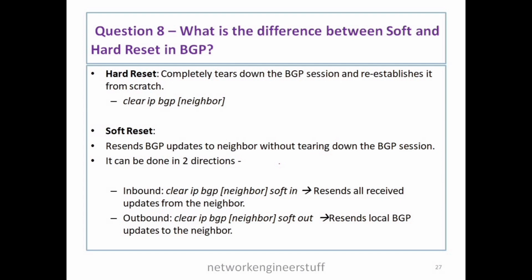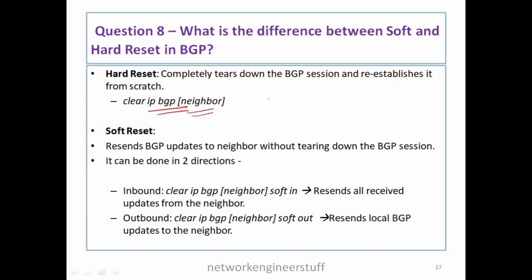Question number 8. What is the difference between soft and hard reset in BGP? When we talk about hard reset and soft reset in BGP, these are used very frequently. Guys who are working may be aware, they may be frequently using these commands: clear BGP neighbor, and soft reset out, soft reset in. A hard reset, when you give the command clear IP BGP mentioning the neighbor IP of that BGP, basically tears down the BGP session and re-establishes it from scratch.